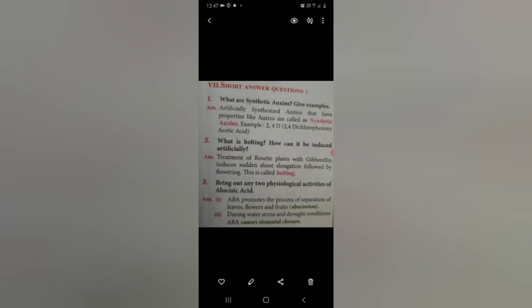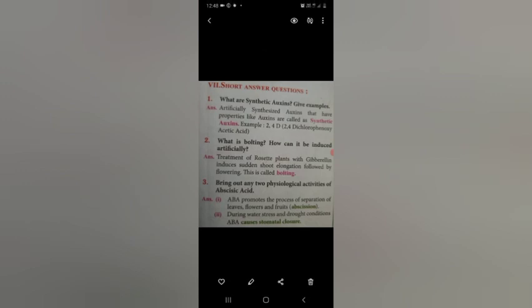Gaseous exchange also takes place. So already the plant has a small amount of water, that is water stress. So this hormone makes the stomata close to avoid loss of water in the form of water vapor. That condition is called stomatal closure. So these are the two important physiological activities.